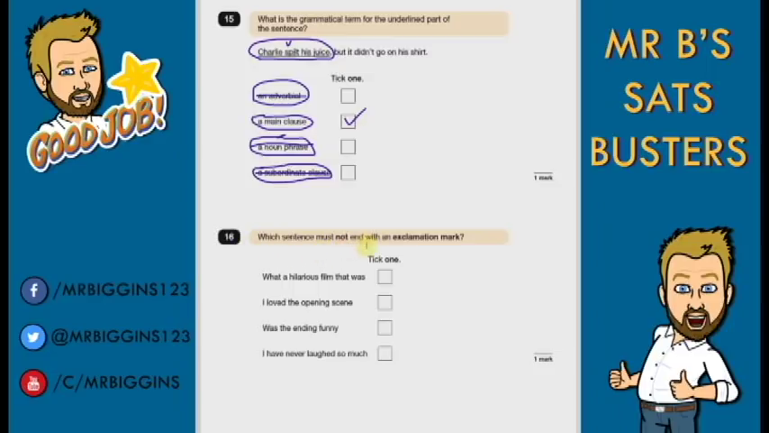Question 16. Which sentence must not end with an exclamation mark? You don't always have to use an exclamation mark. Sometimes you can use a full stop instead. It's always about the choice of the writer. That's why it says must not end. So we have to pick one that certainly couldn't. So let's read them through and think which one definitely couldn't.